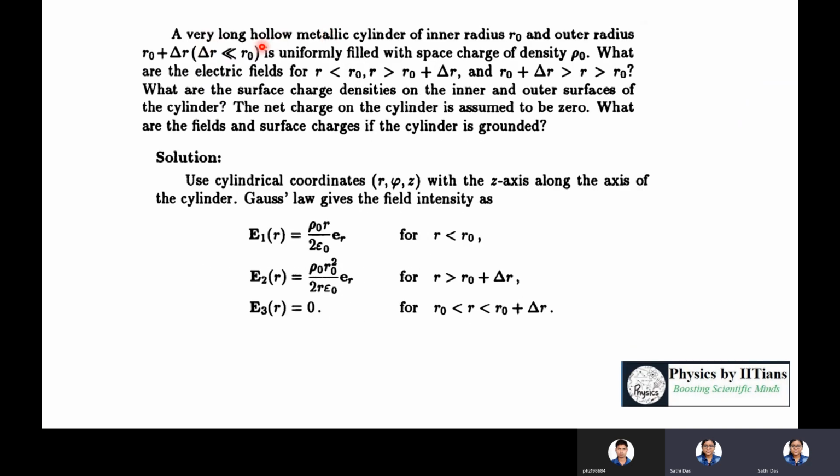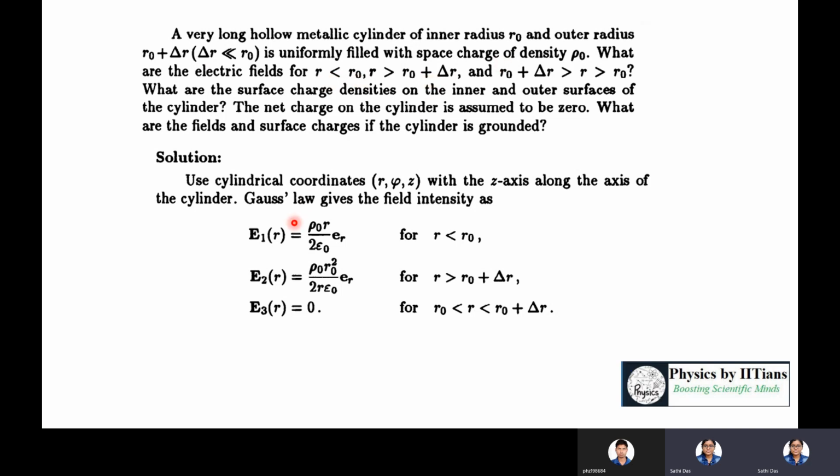So you have to visualize that you have a very long hollow metallic cylinder, and the inner radius is R naught, outer radius is R naught plus delta R. And delta R is very, very smaller than R naught. And it is uniformly filled with space charge density rho naught. Okay. So what do you have to do to find out the electric field for these different regions?